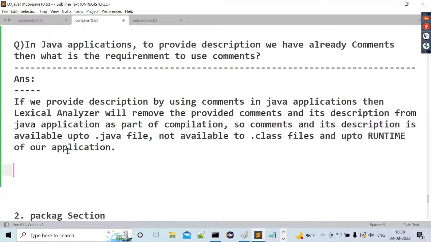Next one, sir. After understanding this particular point, what is the next one here?